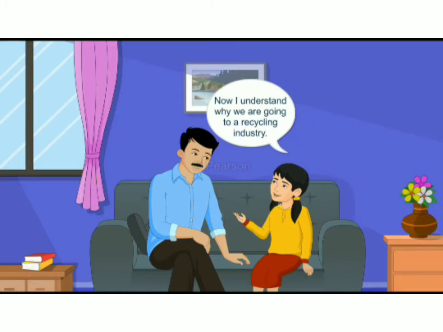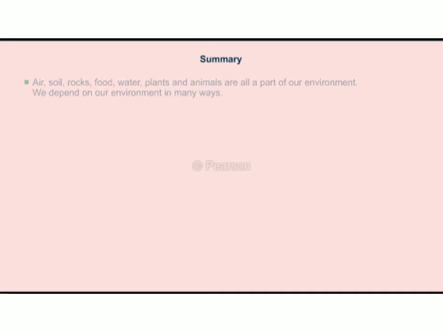Now I understand why we are going to a recycling industry. So here we have seen, children, that air, soil, rocks, food, water, plants and animals are all a part of our environment, and we depend on our environment in many ways.